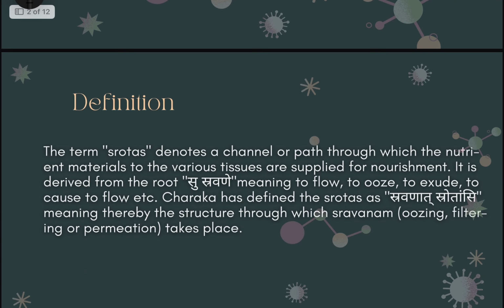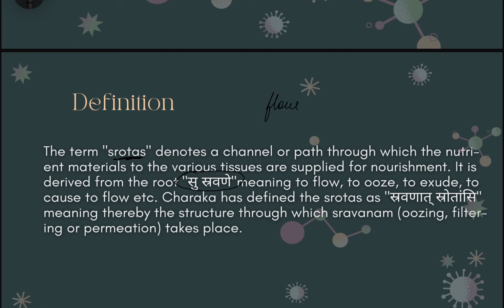Firstly, definition. What do we understand by the term Shrotas or Shrot? The term Shrot or Shrotas denotes a channel or path through which the nutrient materials to the various tissues are supplied for nourishment. It is derived from the root shru shravane, meaning to flow, to ooze, to exude, to cause to flow, etc. So the main meaning, if we look into this term, is shru shravane. Shravan means something which is flow.